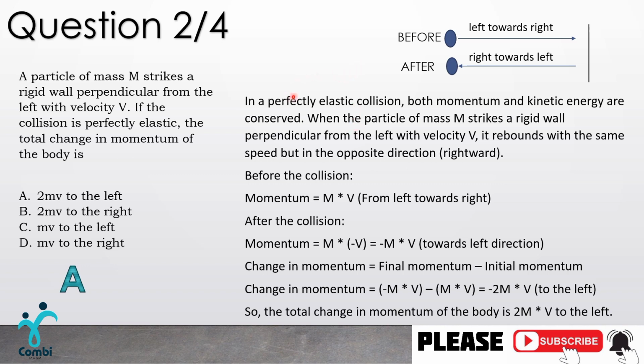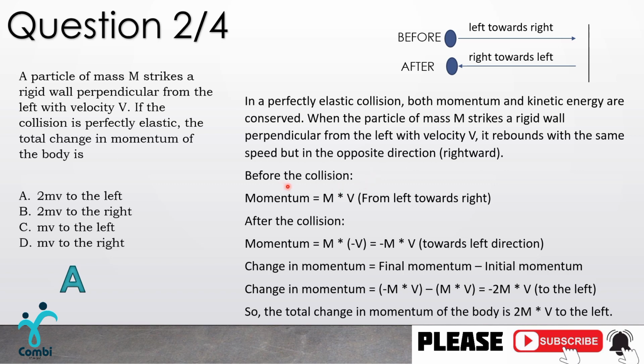In a perfectly elastic collision, both momentum and kinetic energy are conserved. When the particle of mass m strikes a rigid wall perpendicularly from the left with velocity v, it rebounds with the same speed but in the opposite direction. That is a statement introducing our solution and making sense of it. Now let's look at it mathematically and physically.